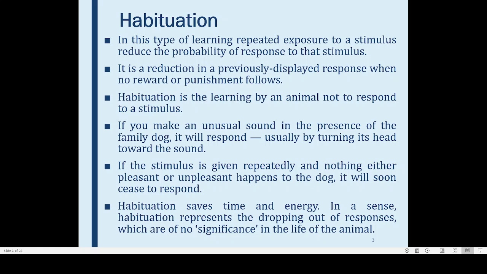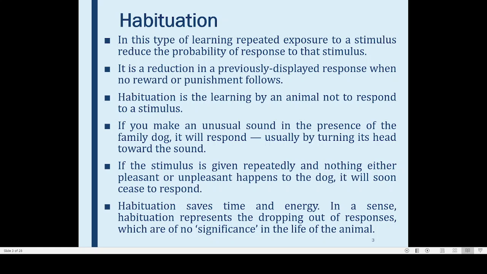Dog may think that this person may be crazy, that is why he is going out and coming in. So the dog will not respond, or the dog will not bark. Why is the dog not barking? For the dog, that stimulus is not important. So here there is a phenomenon called habituation. Repeated exposure to a stimulus will reduce the probability of response.